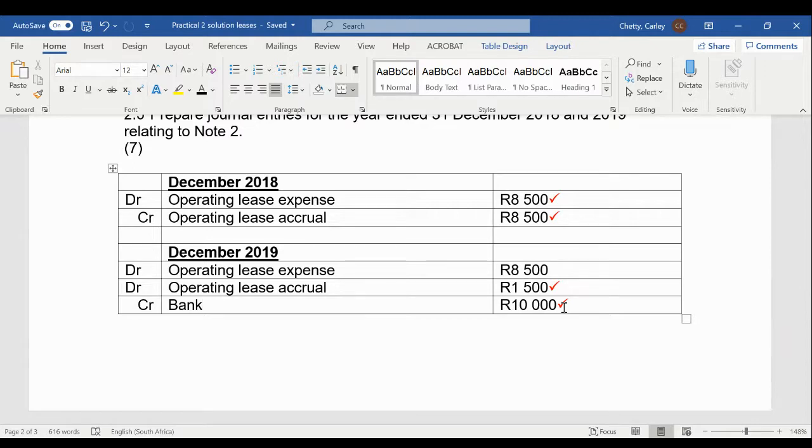But we don't want to show such fluctuations of income and expenses in our statement of profit or loss. So we're going to go debit operating lease expense of 8,500 Rand, which is consistent with what we've done in prior years. And then we're going to be reducing that accrual we raised. So the accrual is now being reversed. So we will debit our operating lease accrual account.